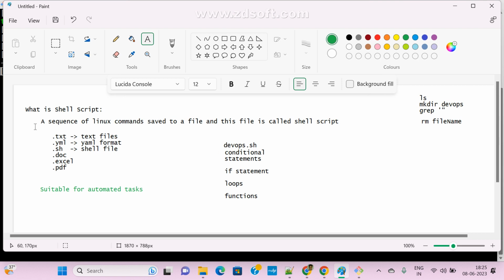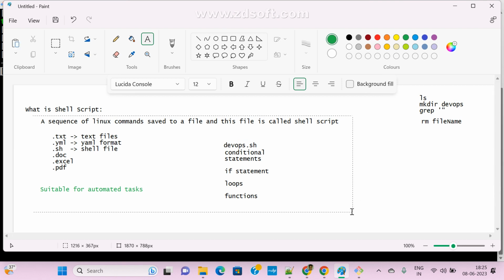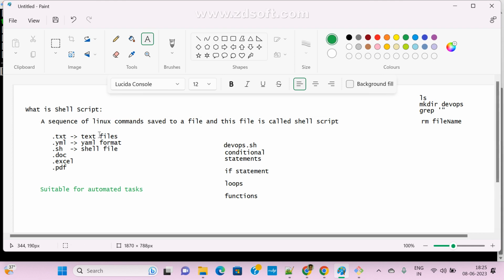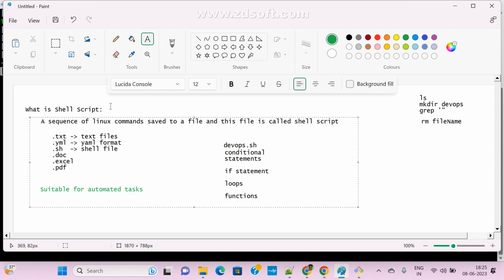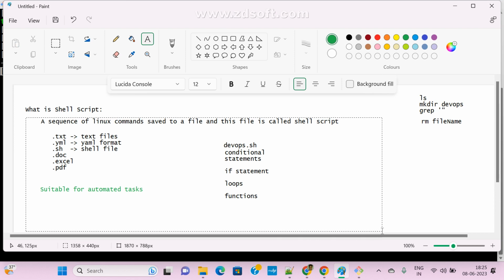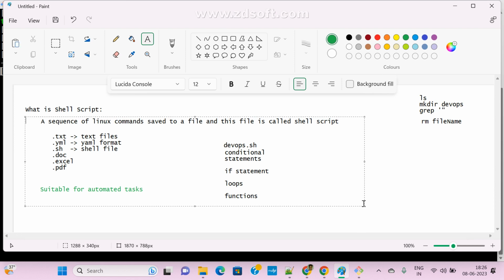Clear, guys? Does anyone have any doubt as of now? In interviews also, many people ask questions related to shell script. Going forward we'll see all those questions and answers. Now we are in the initial phase, so try to digest and understand what shell scripting is and why you go for shell scripting. I hope you got some idea.